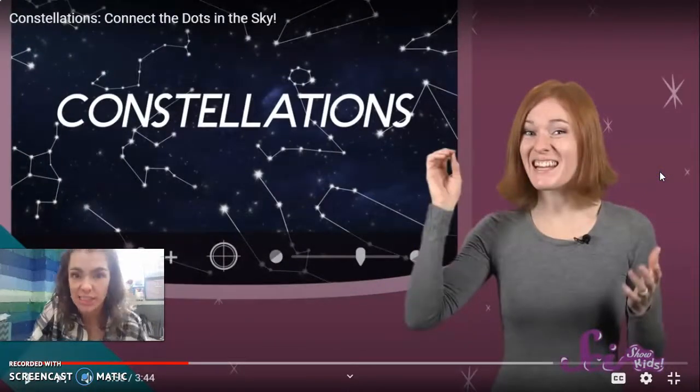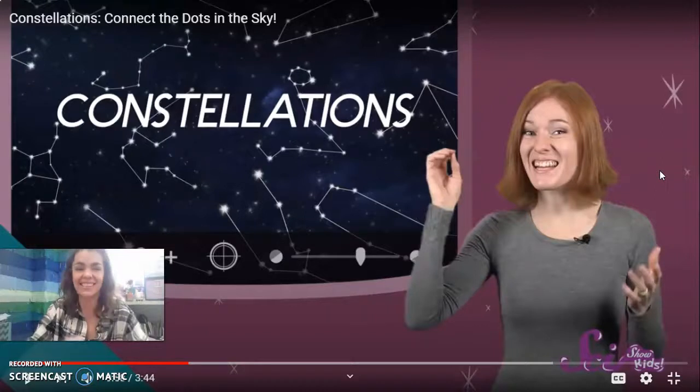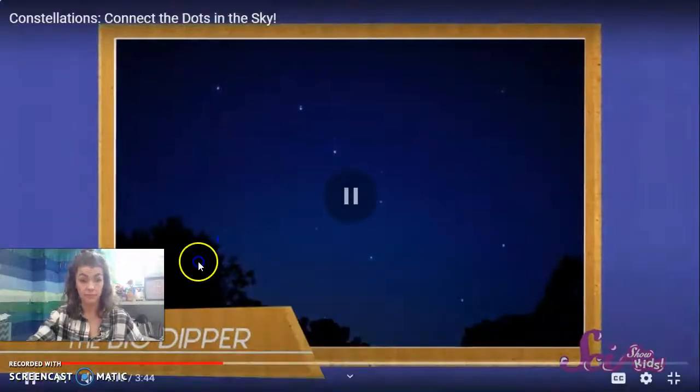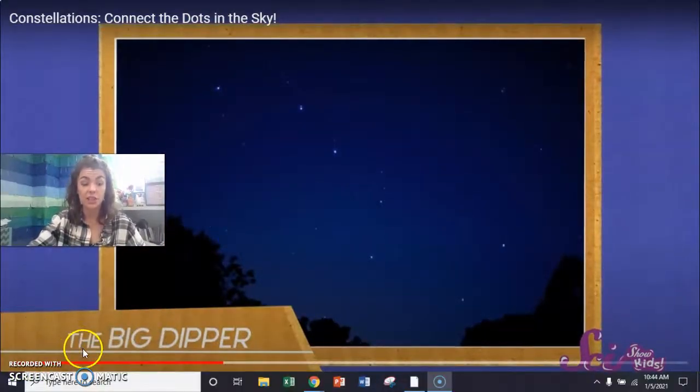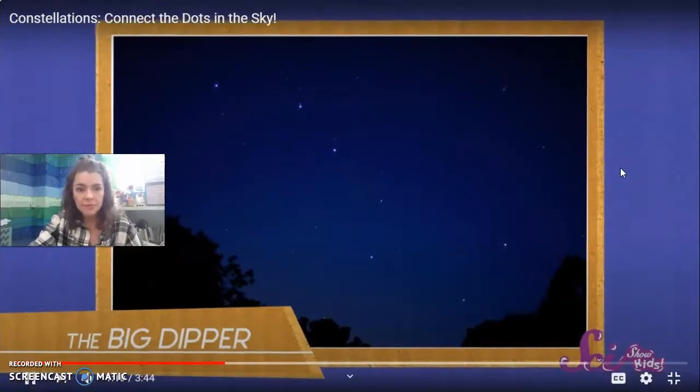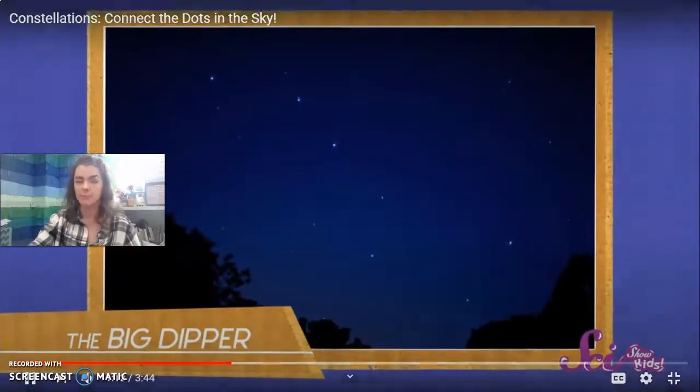Everybody say that word with me. Constellations. Excellent. And scientists still use the names of these constellations to describe different parts of the night sky. Probably the most famous group of stars that's easiest to find is the Big Dipper. If you live in the northern hemisphere, you can spot it pretty easily in the northern part of the sky.